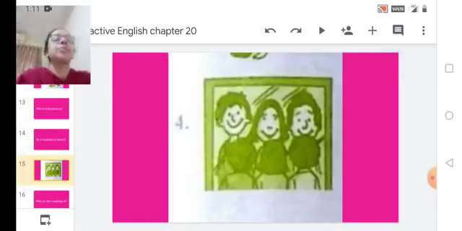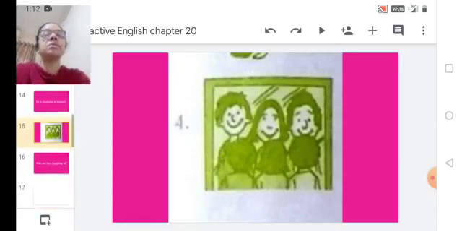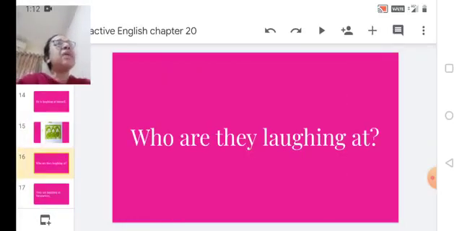Next. Now, here you can see in this picture there are boys and girls laughing. They are looking at the mirror, I guess, right? And they are laughing. Let's check what is the question. Who are they laughing at?